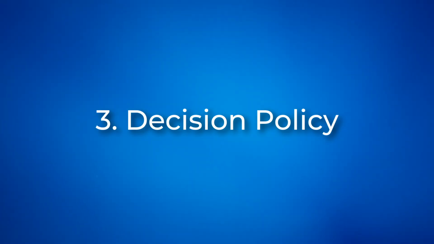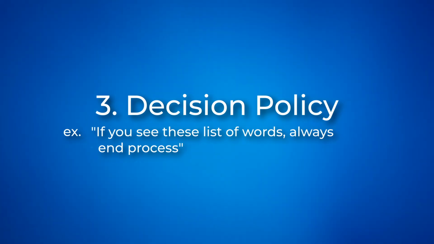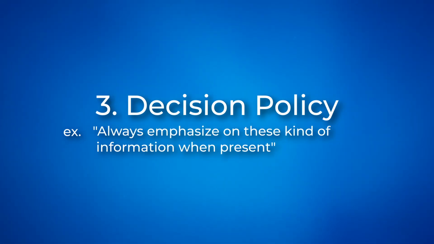Third, decision policy. This is where most people's agent prompts fail. You need to define clear rules for decision making. For example, you can write, if you see this list of words, always end the process, or always emphasize these kinds of information when present. You basically give it a specific logic to follow.